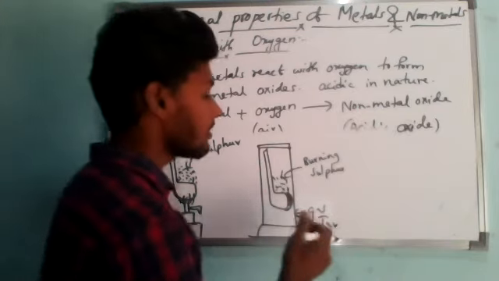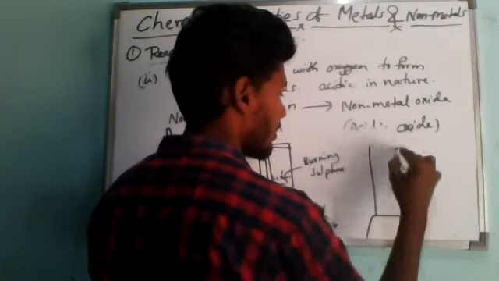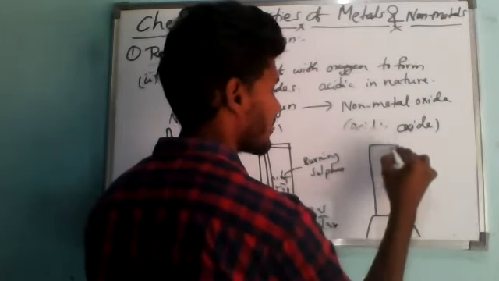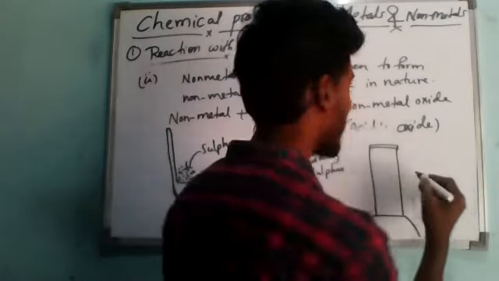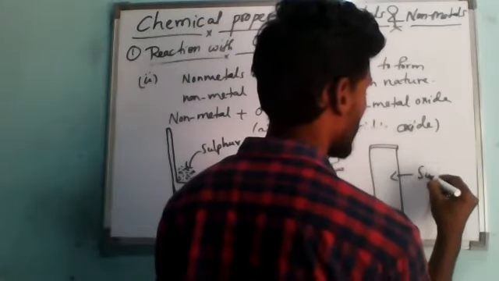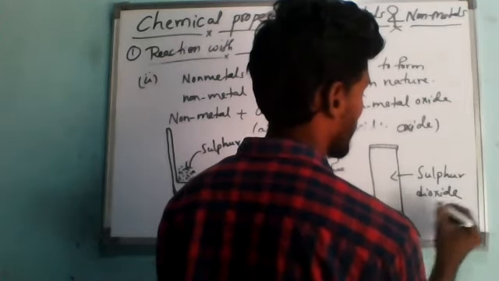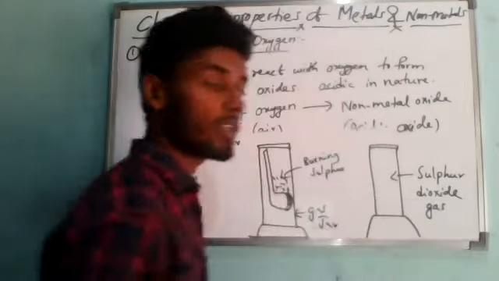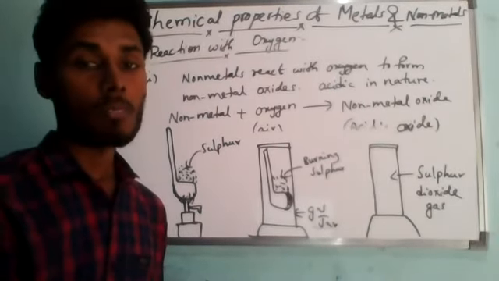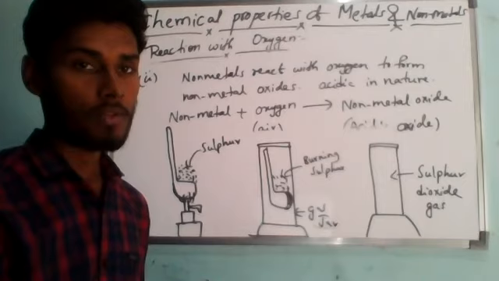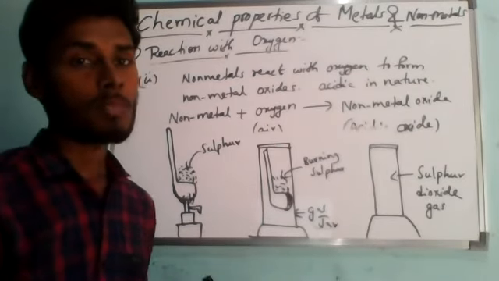Now after burning, if you observe this gas jar, it is completely filled with some kind of gas which is released in this burning reaction. That is called sulfur dioxide gas. So this cylinder is now filled with sulfur dioxide gas. How can we test that it is sulfur dioxide? It produces a pungent smell, or what we call a very bad smell.